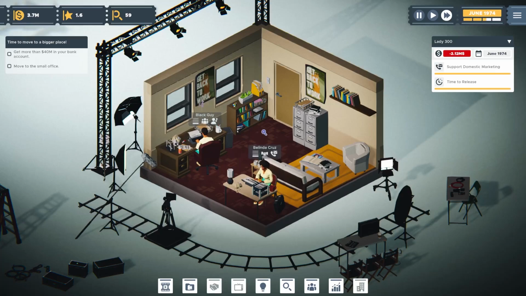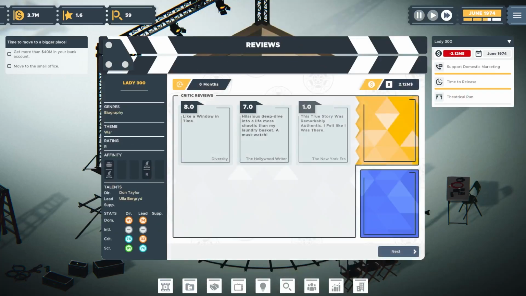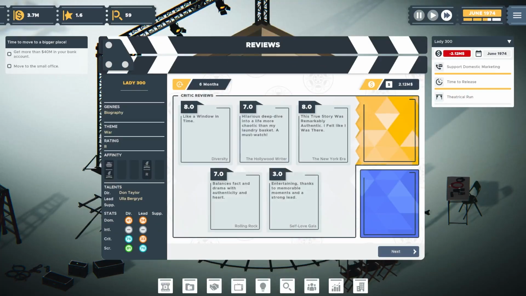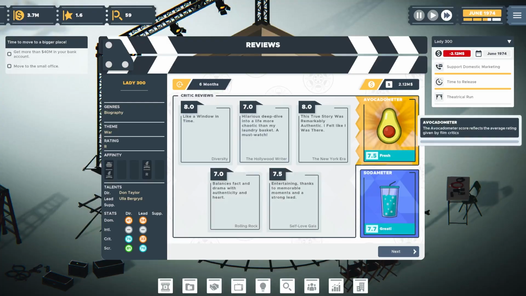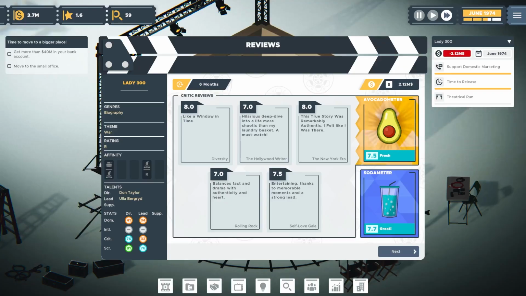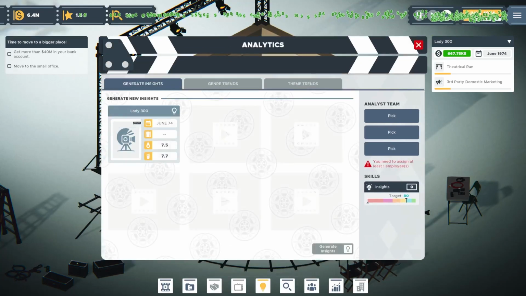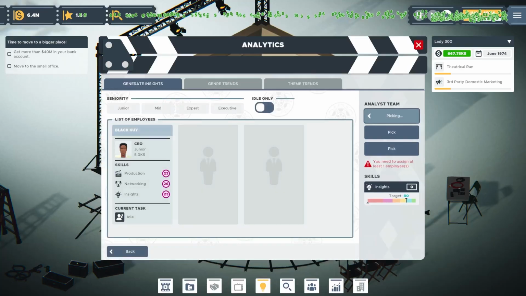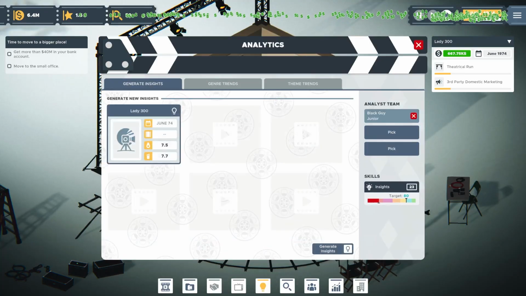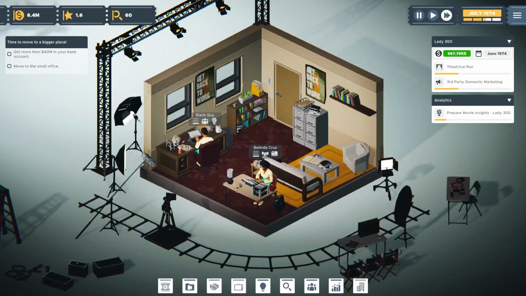I mean, I feel like it's... 8, 7, 8, 7, 7.5. Okay, not terrible. And you know what? If we would have added the breakable sets, it actually would have counted towards it. So I mean, hey, we lucked out. That is fantastic. I am over the moon right now, as I would say for someone in a much older generation. I don't know who says over the moon, but I did. I am over the moon.